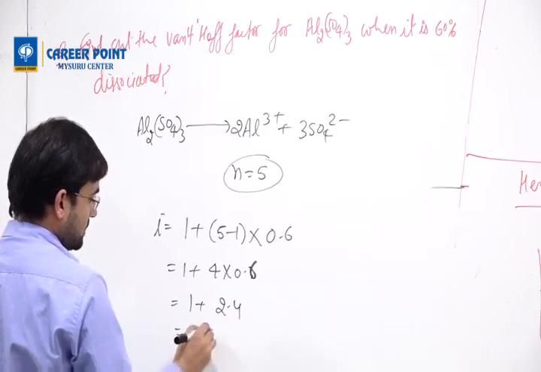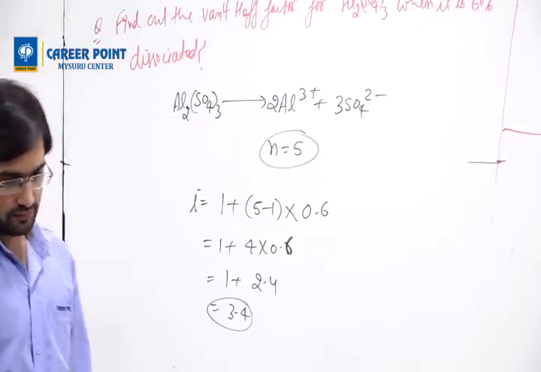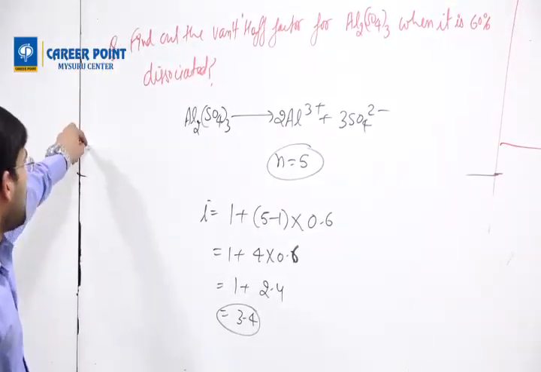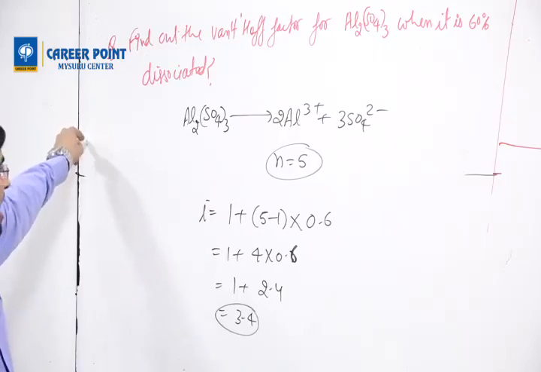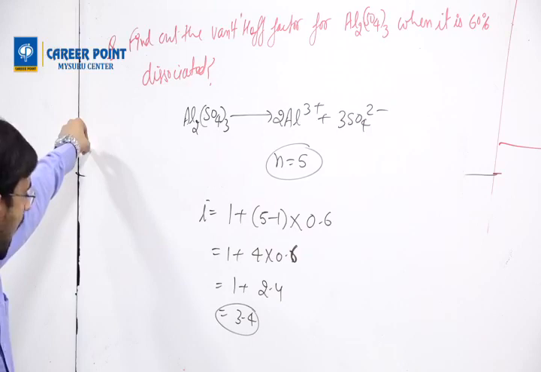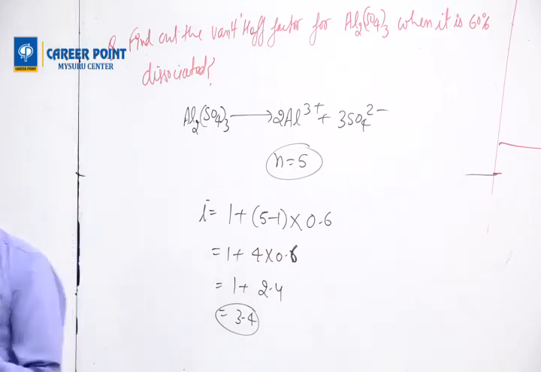So 1 plus 2.4, the answer is 3.4. 3.6 is not the correct answer.